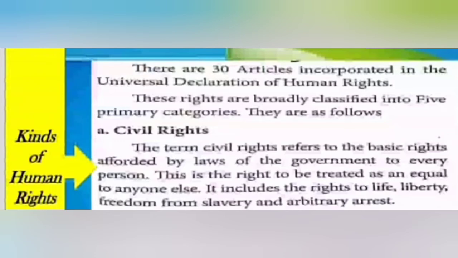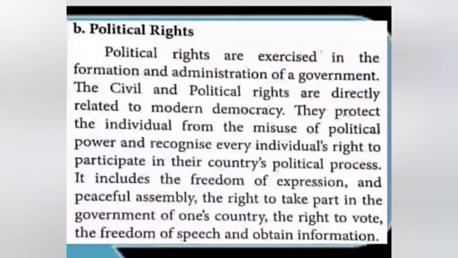Now we studied about kinds of human rights. There are 30 articles incorporated in the Universal Declaration of Human Rights. First one, civil rights. The term civil rights refers to the basic rights afforded by laws of the government to every person. It includes the rights to life, liberty, freedom from slavery and arbitrary arrest.